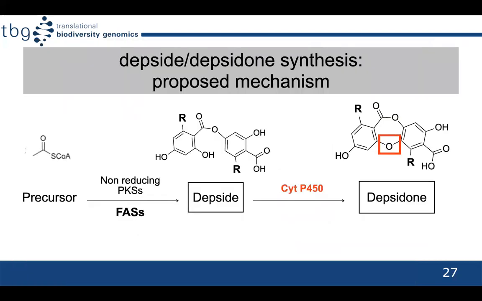So what are we adding to the known mechanism of depside-depsidone synthesis? It is already known that the non-reducing PKSs are capable of producing the depside from a simple precursor, and the cytochrome P450 is required to convert it into the depsidone. We are adding that for the synthesis of depsides that have acyl carbon side chains, fatty acid synthases work together with PKSs to produce the depside.